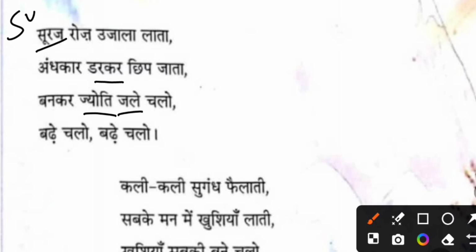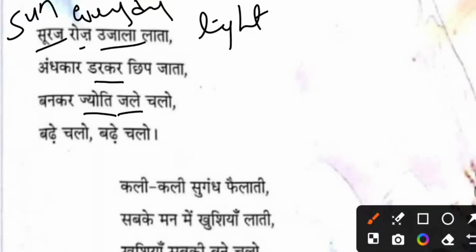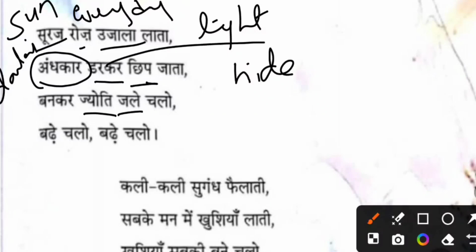Suraj is sun, roz is every day, ujala is light. So who brings the light every day? It's the sun. The sun brings light every day. Andhkaar is darkness. So the darkness hides. Darkar means fear. So seeing the sun, the darkness gets scared and hides behind.